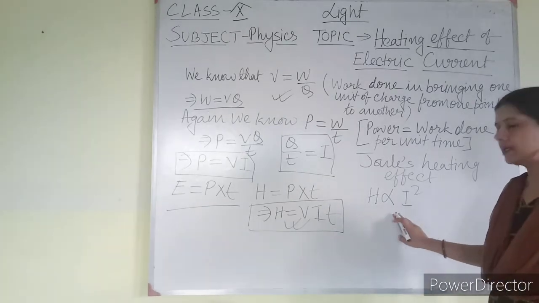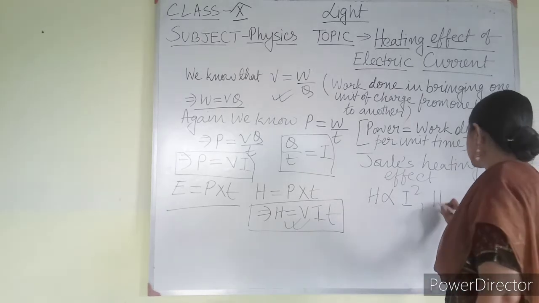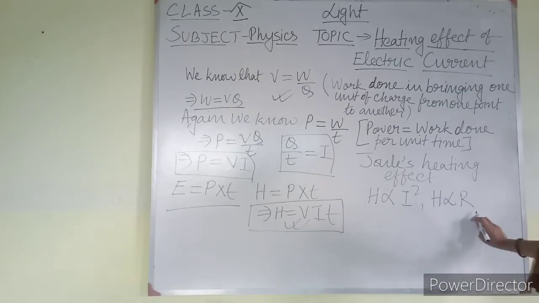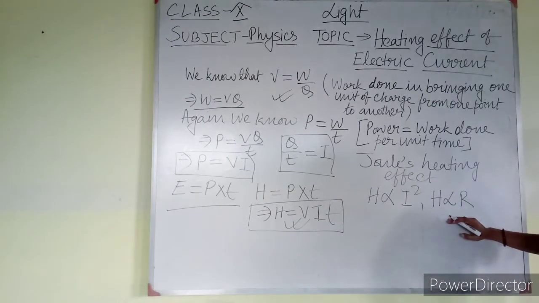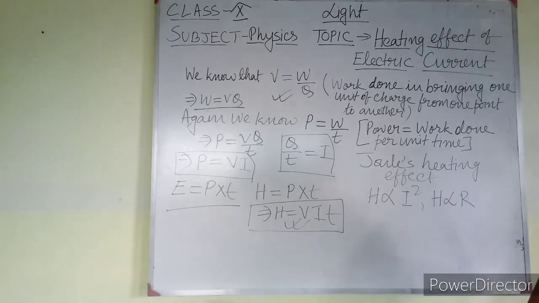So H is directly proportional to I square. Again H is directly proportional to resistance of the conductor. That is, more is the resistance, more heat energy will be produced. More is the current, more heat energy will be produced.